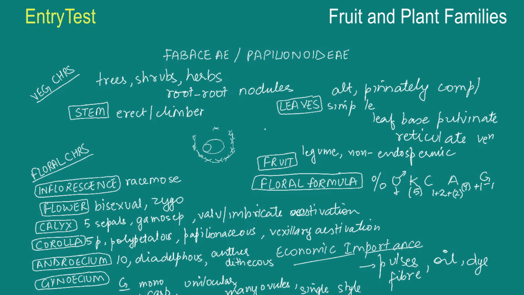So that is the economic importance, and I'll go ahead and draw the floral diagram for this particular family. So this, as you can see, is the central ovary, and around it we have arranged the anthers, a group of 9 anthers and then one single one alone. And let's go ahead and arrange the petals now. So we know there is an outermost one, and beneath that you have 2 more, and under them you have 2 that are fused together.